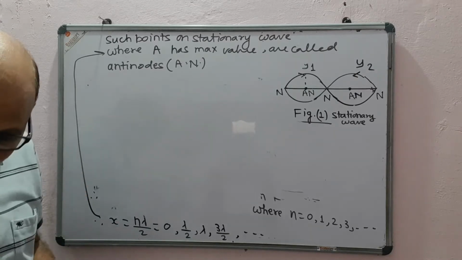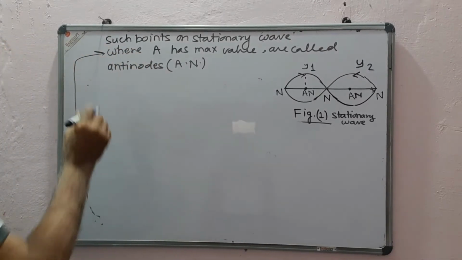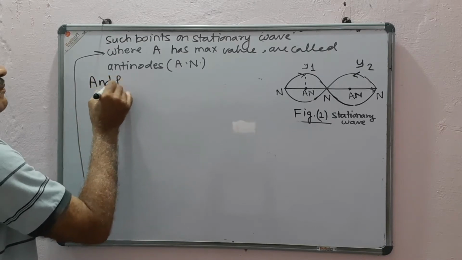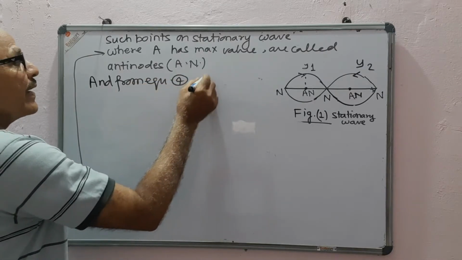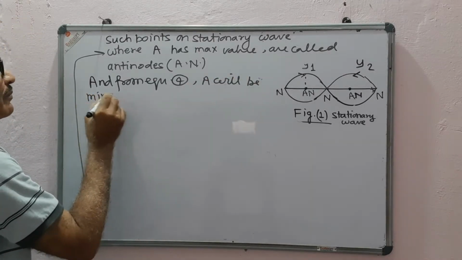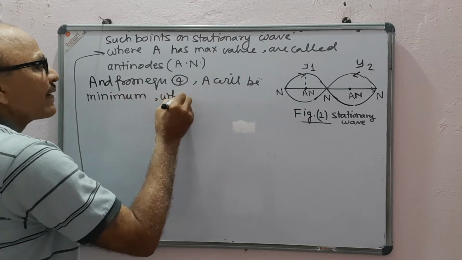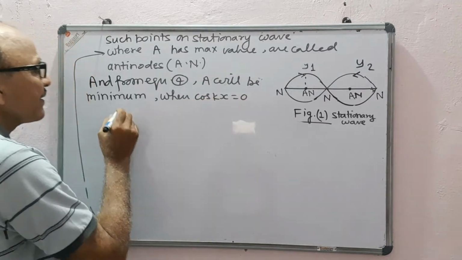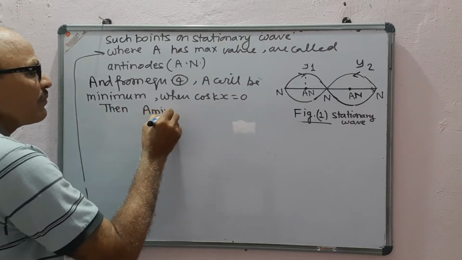Next, from equation 4, we can get the minimum values of A. A will be minimum when cos kx is equal to 0, and then A minimum will be 0.